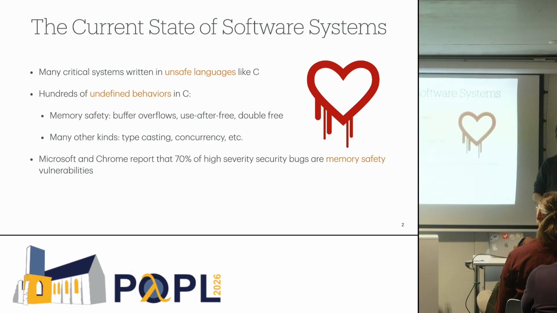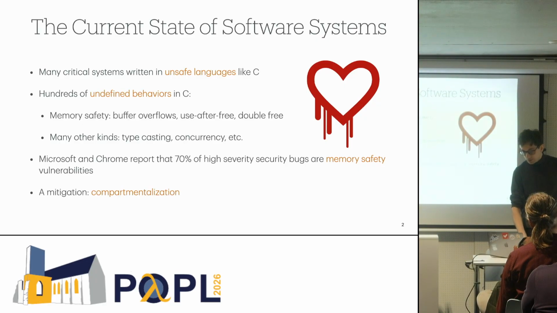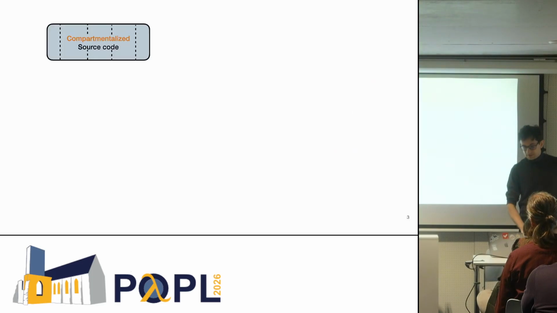And unfortunately, it's not really realistic to replace all that unsafe code by nice safe code. So instead, something that has been proposed often is mitigations, and one of them is compartmentalization. With compartmentalization, we start by splitting our source code in different compartments that are protected from each other and interact through protected interfaces.